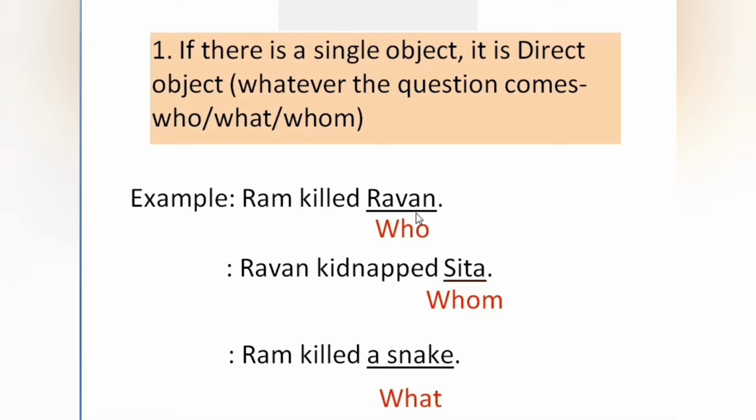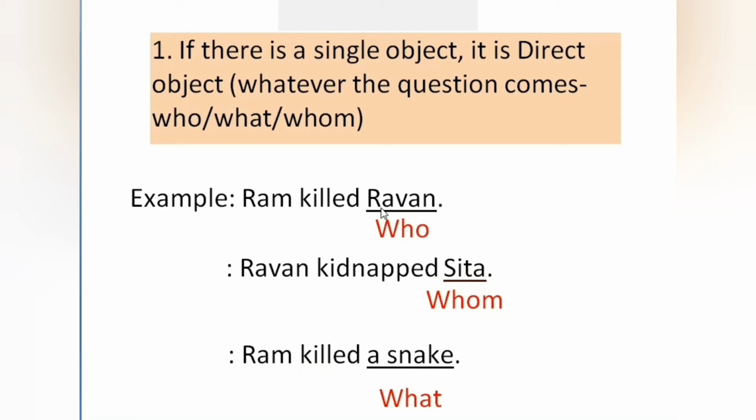Ravan is the object here, single object. Ravan kidnapped Sita. Sita is the object here because whom question comes. Whom did Ravan kidnap? In the first example, who did Ram kill? Ravan is the object here. In the second example, Sita is object here. Ram killed a snake. What did Ram kill? So answer is a snake.